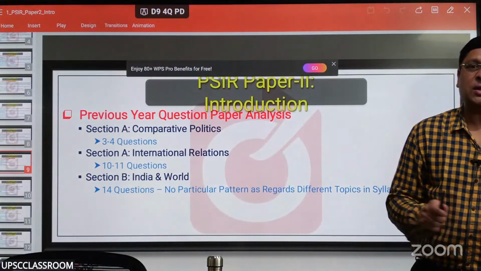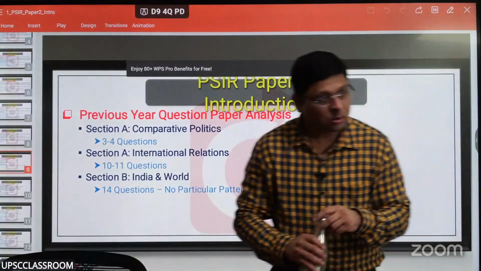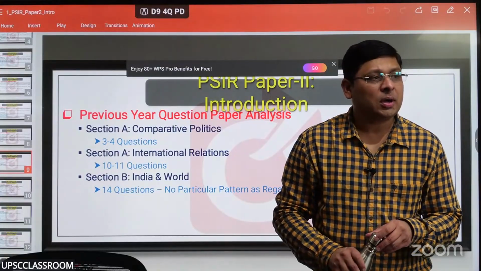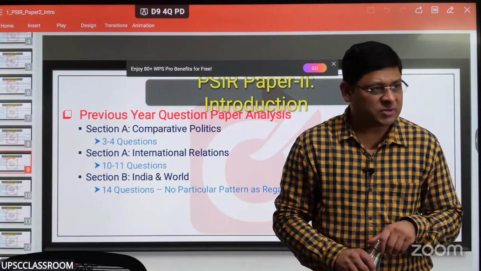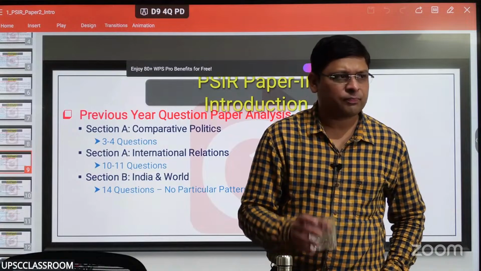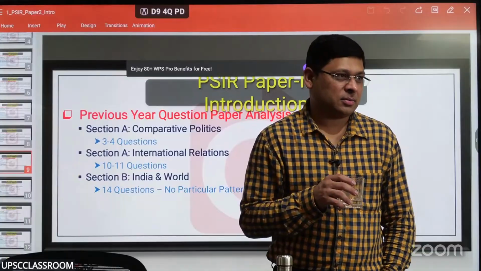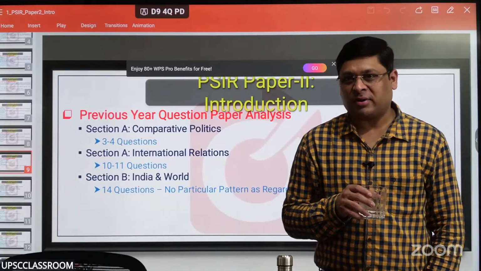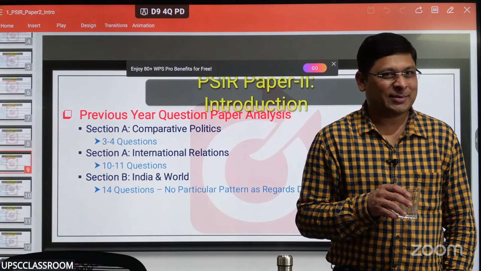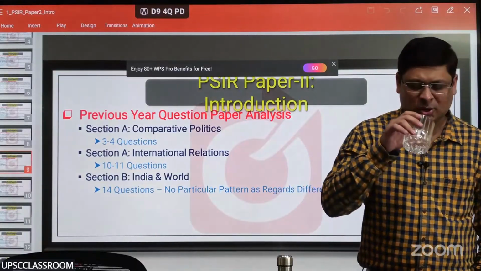Any questions regarding anything as far as paper 2 is concerned? Section B, what? Will we get notes for section B? You will get them. But there is no guarantee that section B notes will be useful. You would appear in 2027 or 2028. How can I predict what will happen in international politics? It's a continuous kind of stuff. You have to build on current affairs, right? I would give you a basic note, no doubt about that.